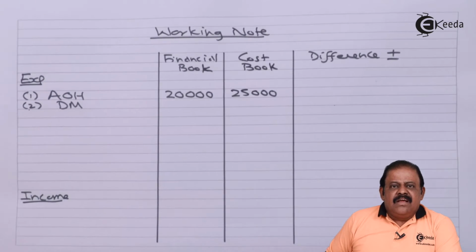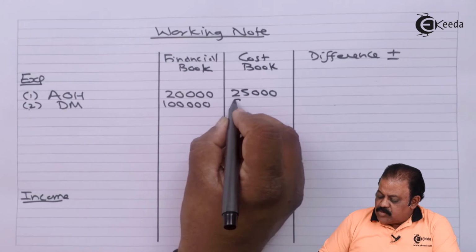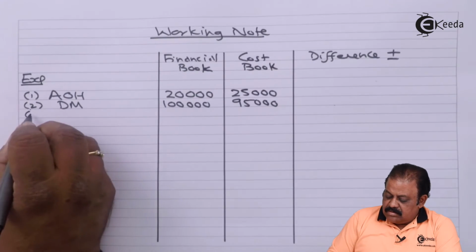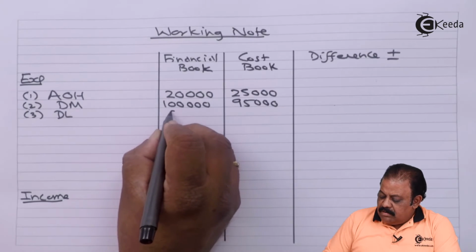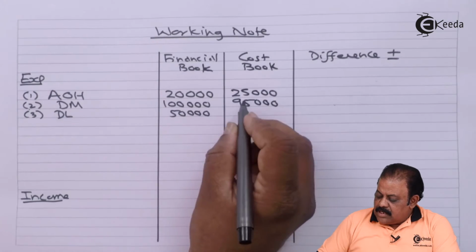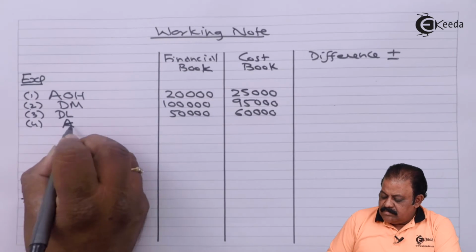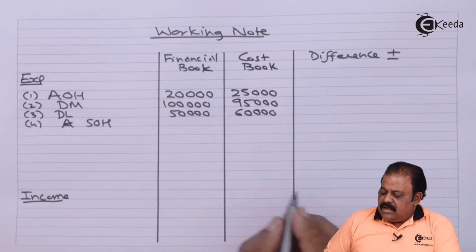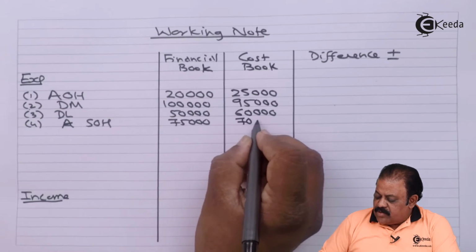Direct material as per financial book 1 lakh, as per cost book 95,000. Direct labor as per financial book 50,000, as per cost book 60,000. Selling overheads as per financial book 75,000, as per cost book 70,000.